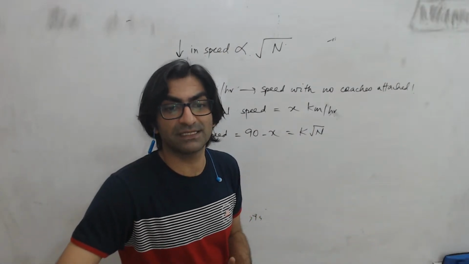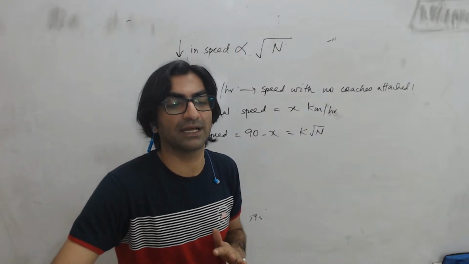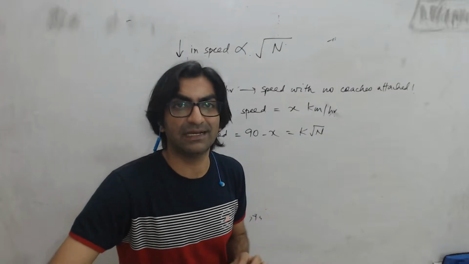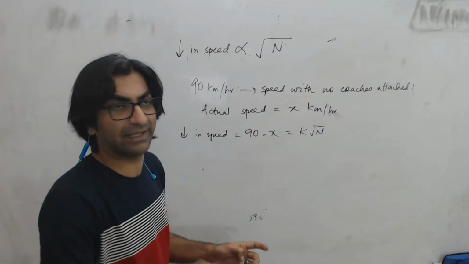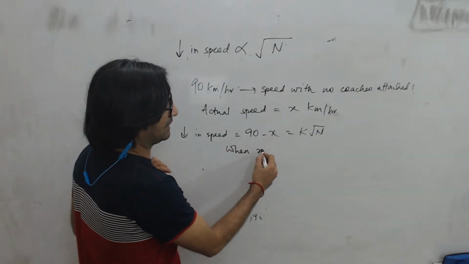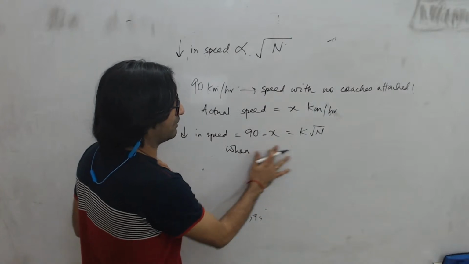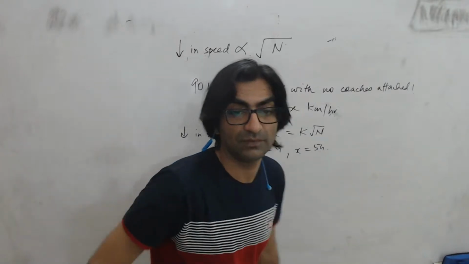Now the question says, find the maximum number of coaches that can be attached to it if presently it has 4 coaches and it runs at 54. So the last sentence is like data given to you, right? When n is equal to 4, the value of x will be 54. That's what it says.